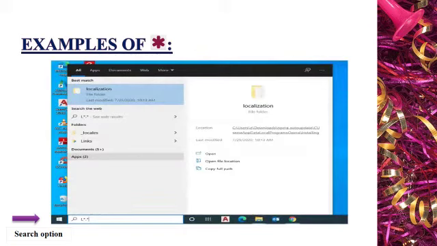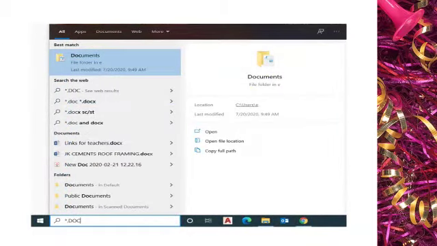Children, let us see the example of asterisk. As you can observe on the screen, near the search option, you may enter L*, so that the files whose names start with L followed by any number of characters and have extension will be displayed on the screen. *.docx will search for all the files having the extension .docx, word files. As you can observe on the screen, a list of documents appears, children.